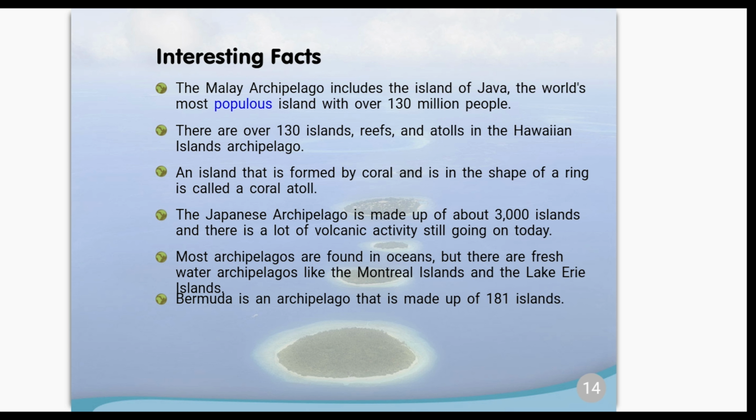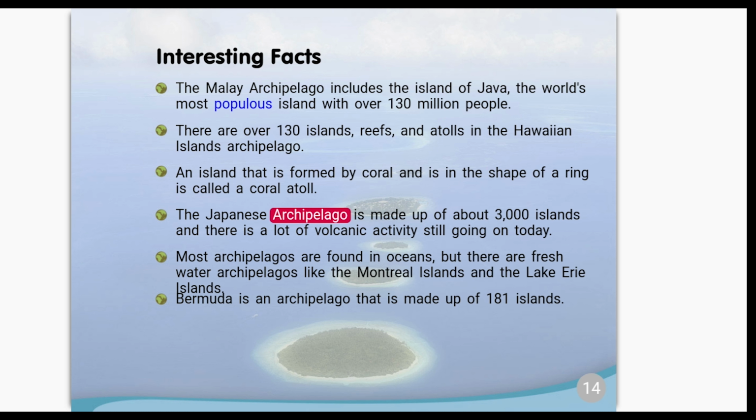Interesting facts. The Malay archipelago includes the island of Java, the world's most populous island with over 130 million people. There are over 130 islands, reefs, and atolls in the Hawaiian Islands archipelago. An island that is formed by coral and is in the shape of a ring is called a coral atoll.